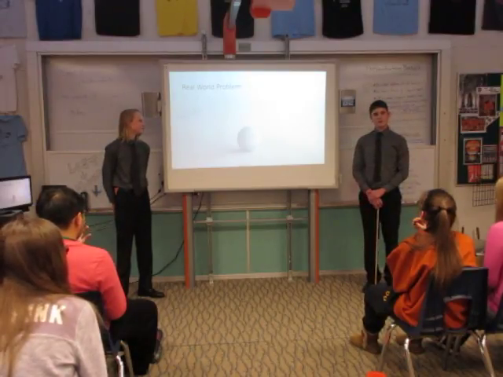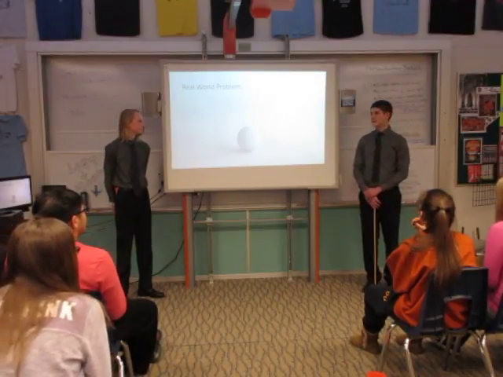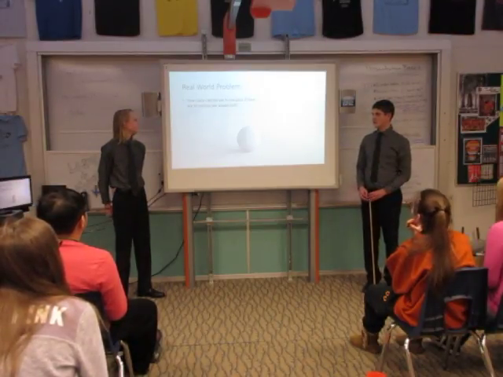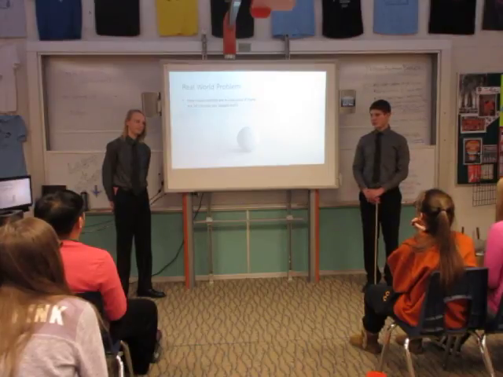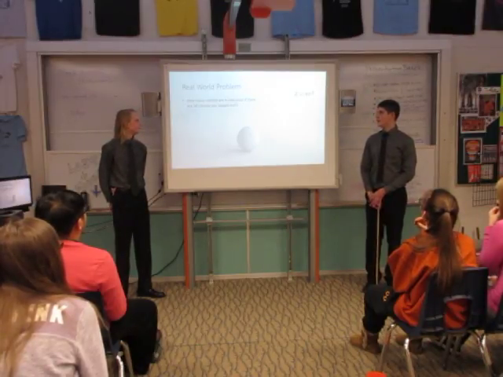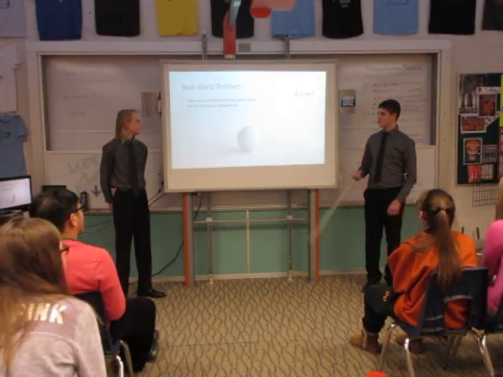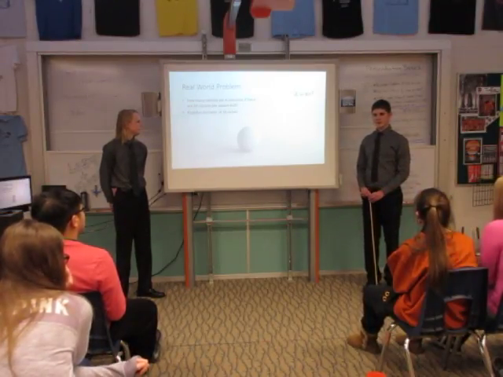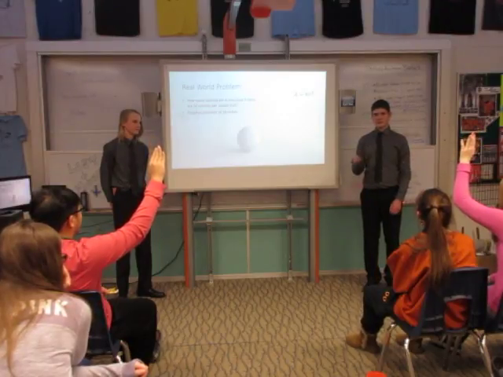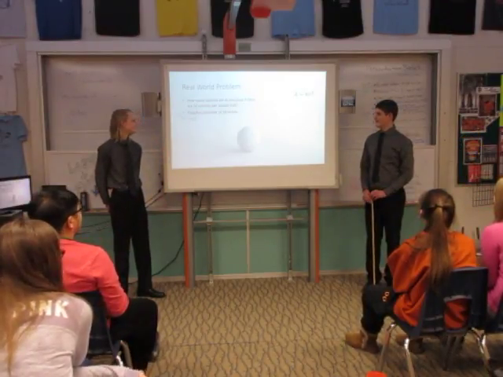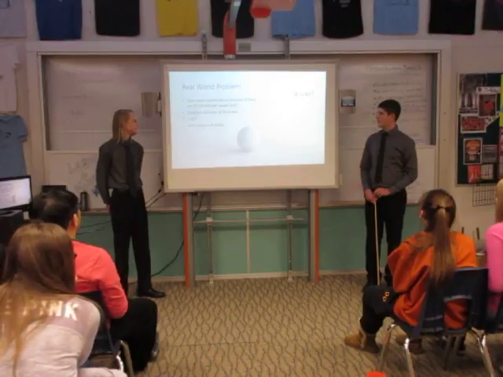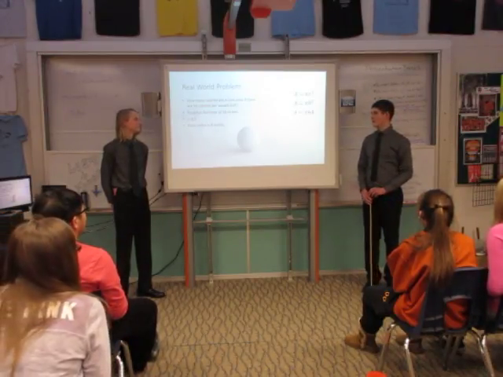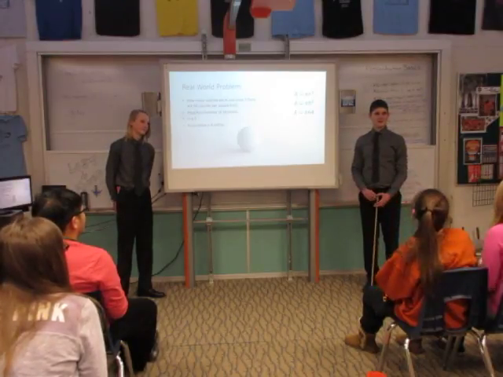So here's a little real-world problem to make sure you understand this. So we have a pizza maker, and we want to know how many calories are there in one slice of pizza if there are 50 calories per square inch. And keeping in mind that this is the formula for the area of the circle, we're given that the pizza has a diameter of 16 inches. Now, who can tell me what the radius would be? 8. 8, good job. All right, so if we plug it into our equation, we get area equals pi times 8 squared, and 8 squared is? 64. Good. Now, does anyone know what pi times 64 is?